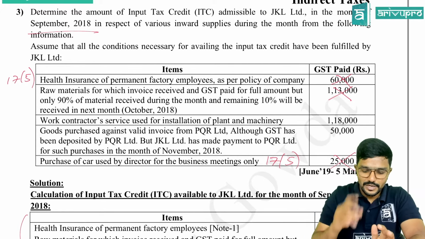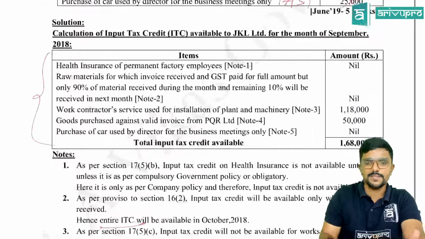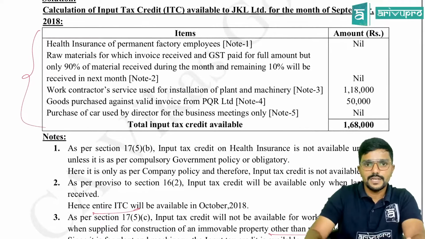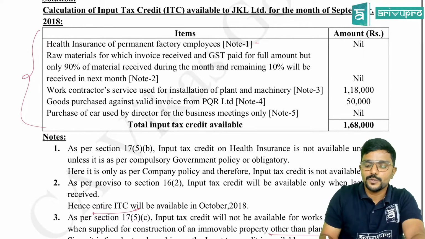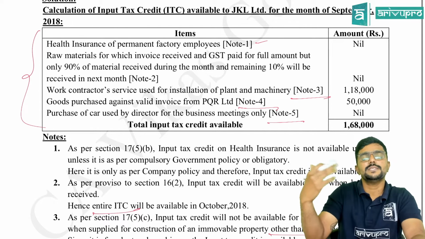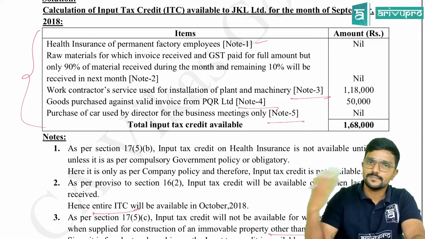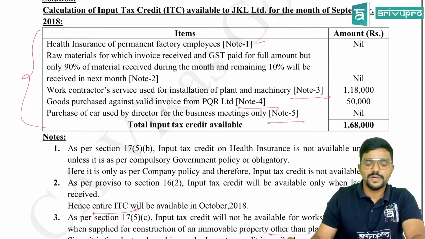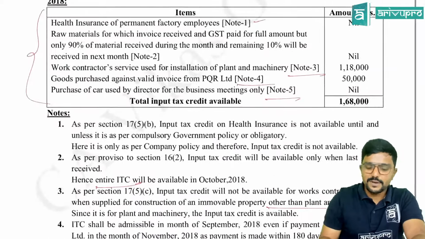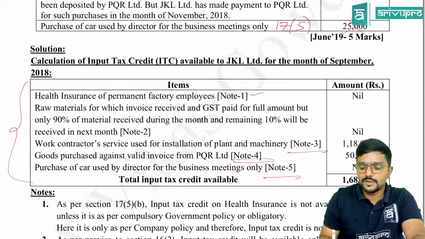And please be careful. Whenever you are presenting the answers, in your main answers, give the link to the notes, guys. Note 1, note 2, you can observe here how I have related, so that it becomes easy for the evaluator to cross check. Some students will write the notes, but they will not give reference here. They will not write the note numbers here. Okay, don't do that, guys, please.